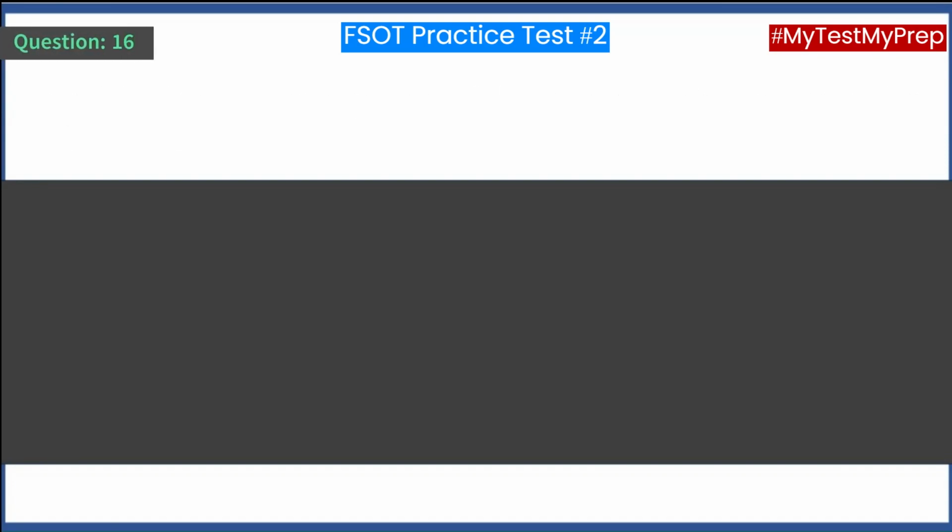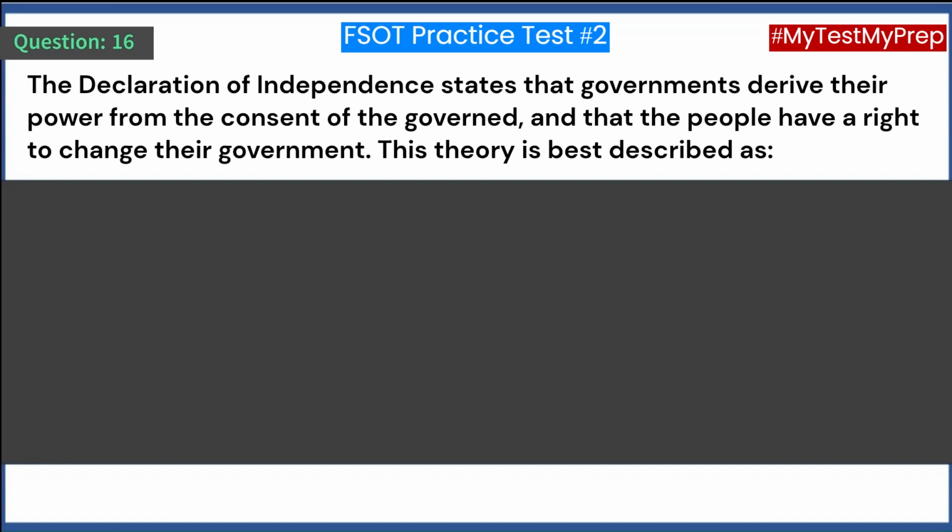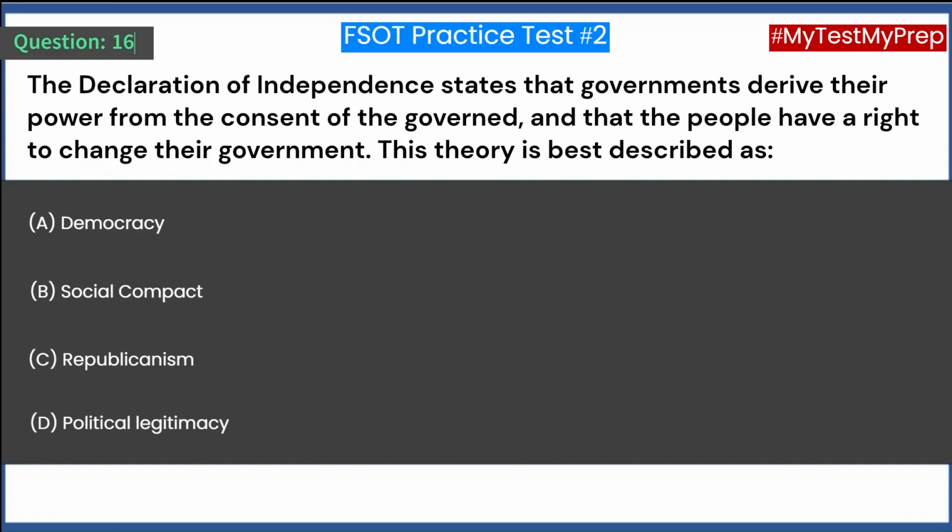Question 16. The Declaration of Independence states that governments derive their power from the consent of the governed, and that the people have a right to change their government. This theory is best described as A. Democracy. B. Social compact. C. Republicanism. D. Political legitimacy.